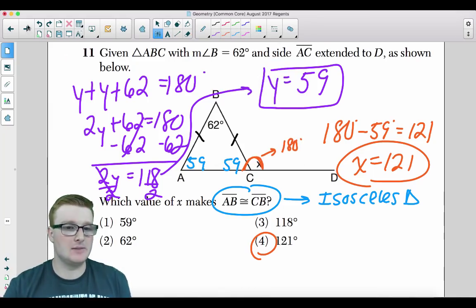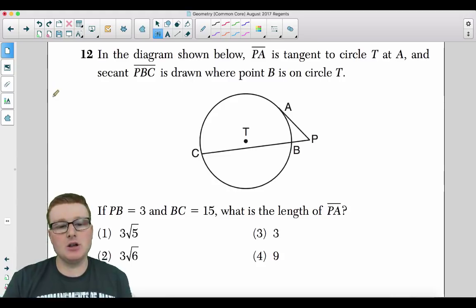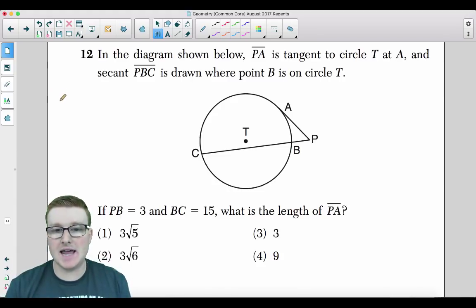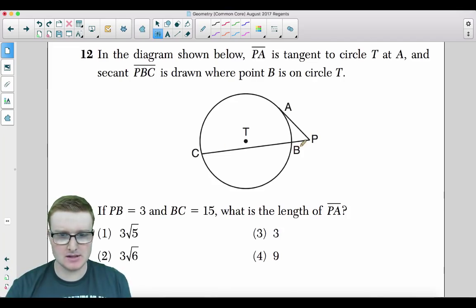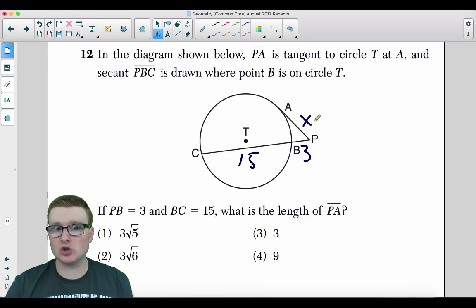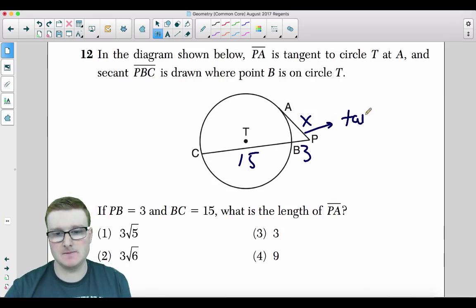Here we go. Number 12. In the diagram below, PA is tangent to circle T at A, and secant PBC is drawn where point B is on circle T. If PB is 3, and BC is 15, what is the length of PA? So you need to know your circle segment relationships. This is a tangent.